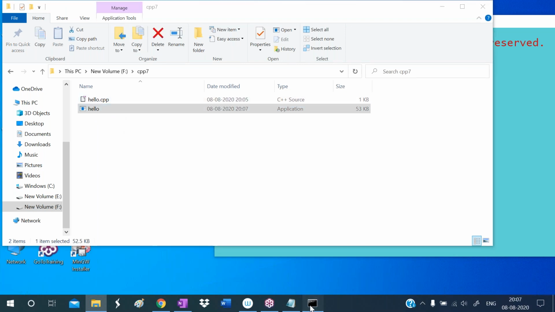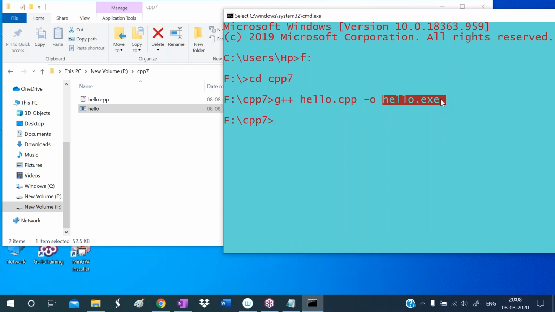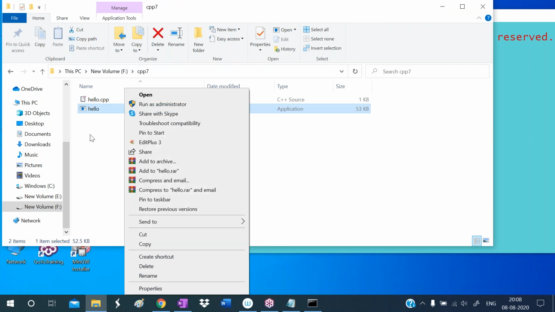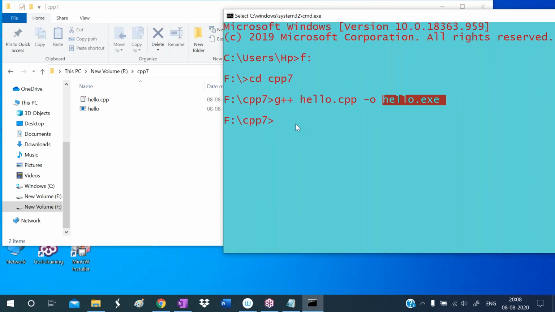So after compiling a C++ program, what will it generate? An exe file will be generated. This exe file contains native code which can be understood by the operating system. So the operating system calls that main method and that displays output to us. Okay. So here, what is the output of this program?